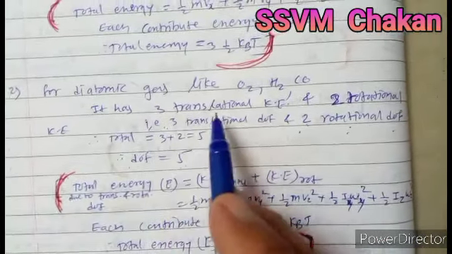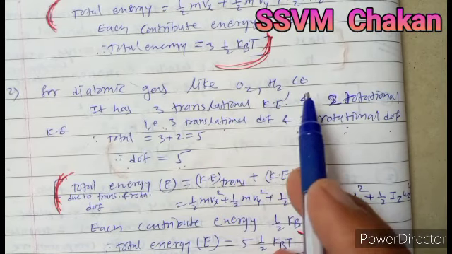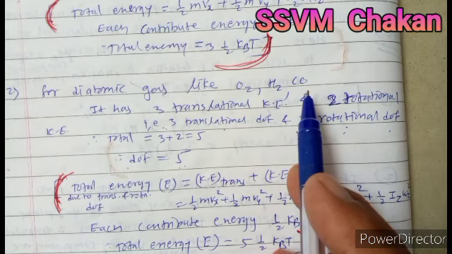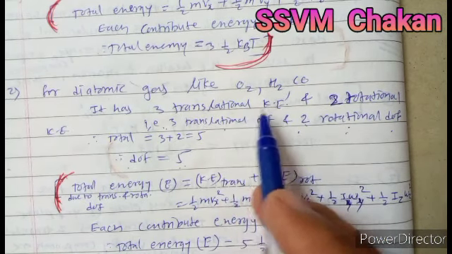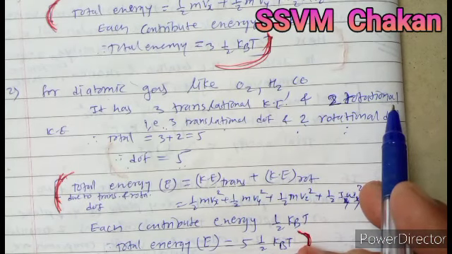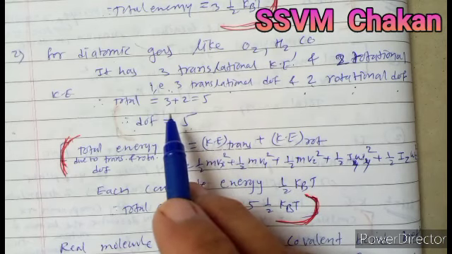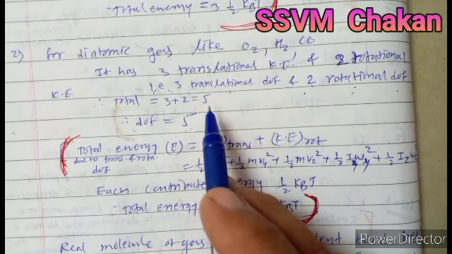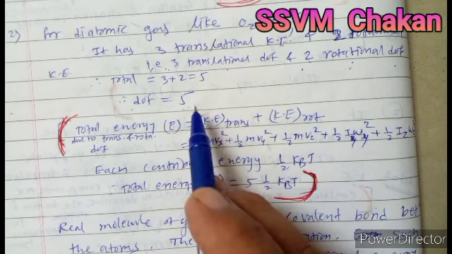For a diatomic gas like oxygen, hydrogen, carbon monoxide, it has 3 translational kinetic energies and 2 rotational kinetic energies. So the total is 3 plus 2, that is 5, and the degree of freedom is 5 for a diatomic gas.